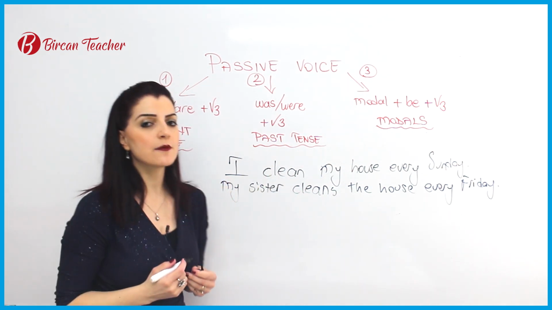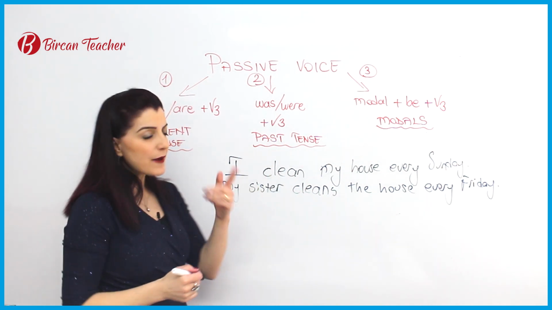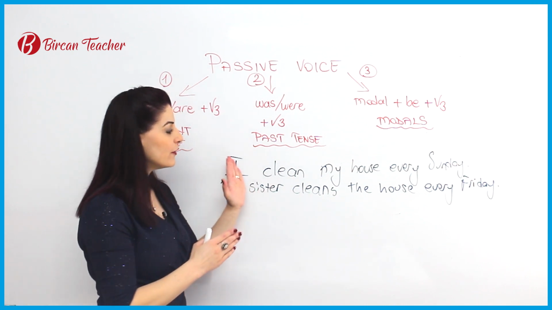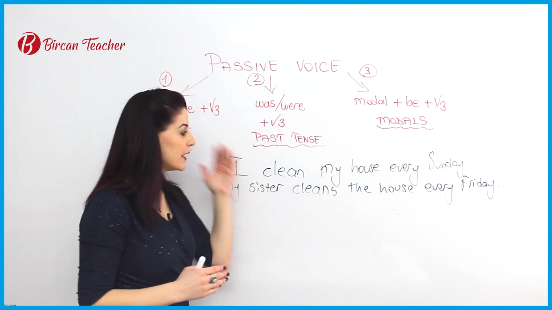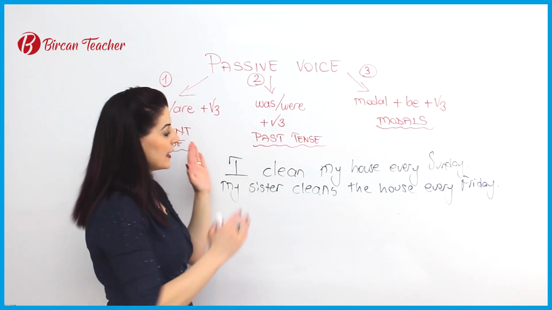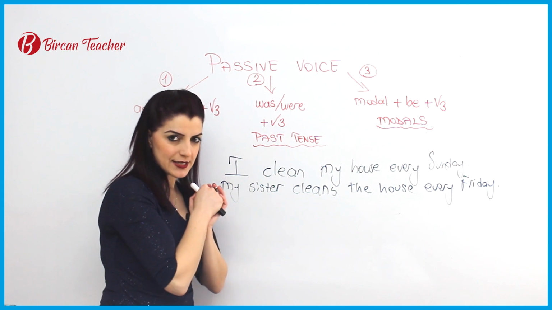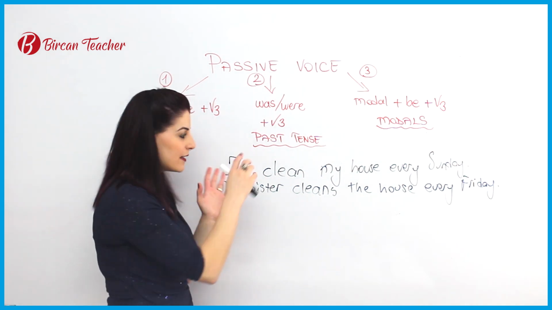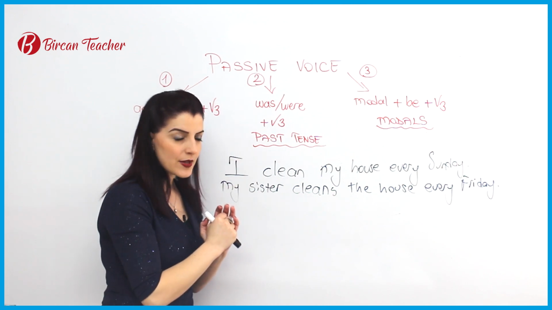But what happens in passive form? In passive form, the main reason is we don't know, we don't see, we don't hear the person. The action is more important here. The main focus here is the action itself.